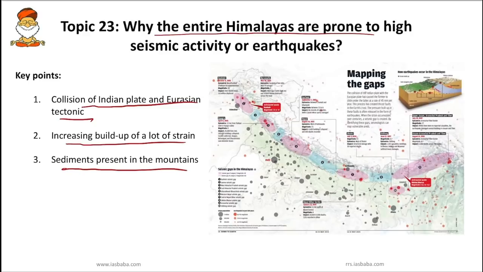When the Indian plate and Eurasian tectonic plate collided, due to the compression, the sediments from the Tethys Sea bonded together. Many of these rocks are found in the Himalayas. So Himalayan rocks include sedimentary rocks also. So what happens if sediments are present in the Himalayan mountain rocks?